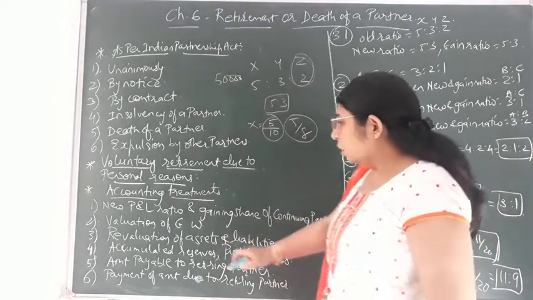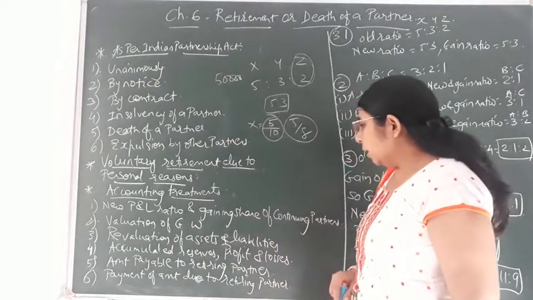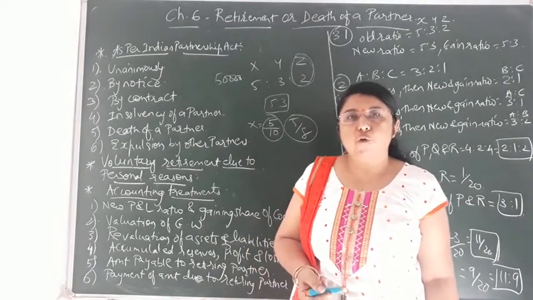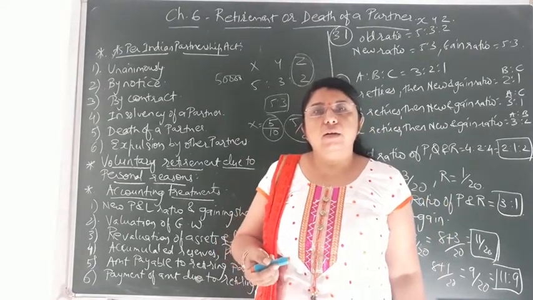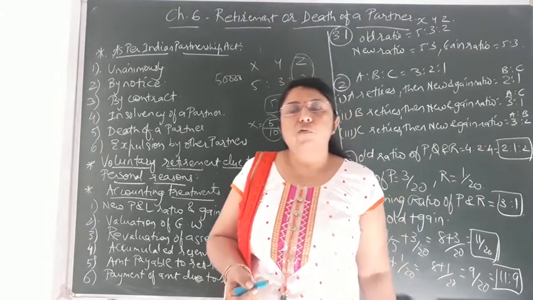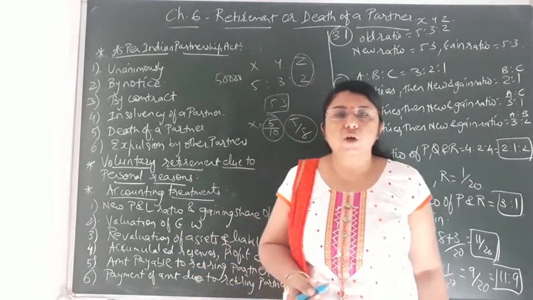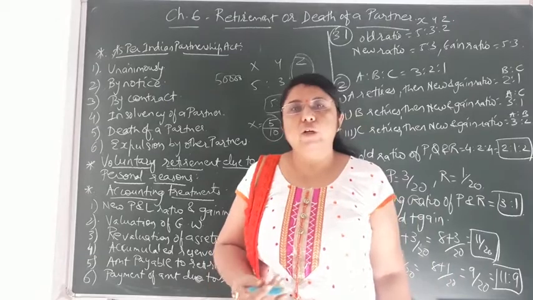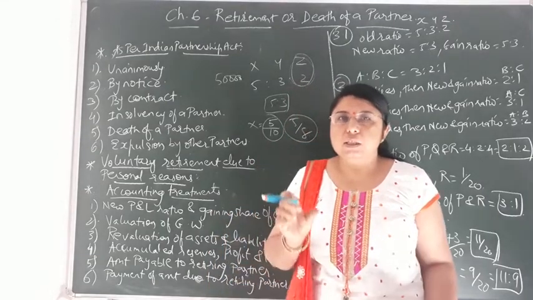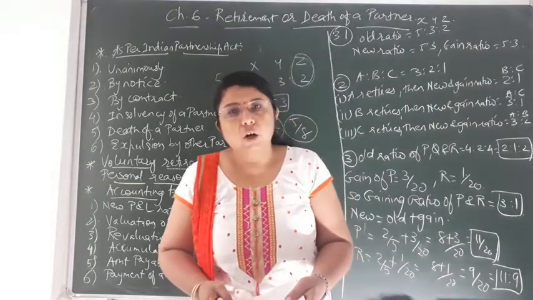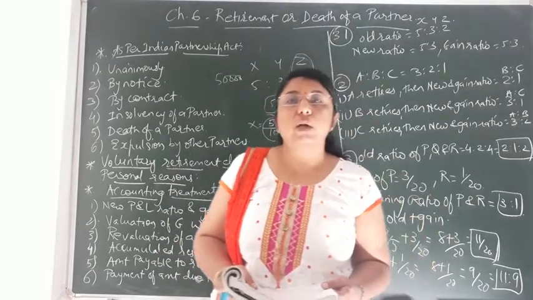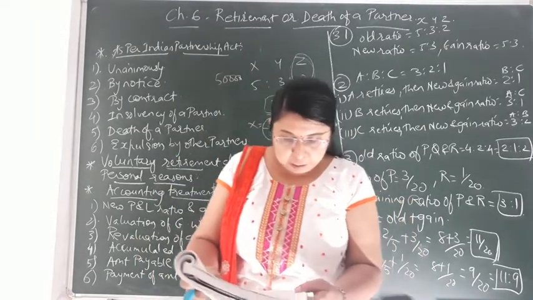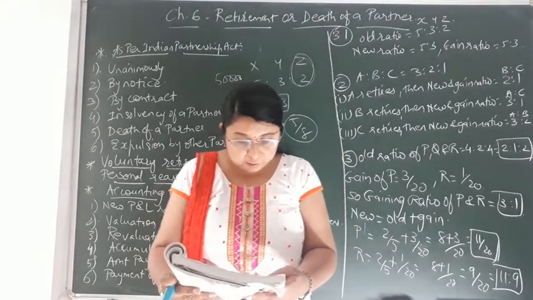Okay. Now the next point, that is the fifth one, amount payable to the retiring partner. Naturally he is retiring from the firm, so a certain amount of share of profit or the assets will be given to him at the time of retirement, because he has contributed many years in the business. So according to his share, the share of assets and profit will be given to him. Now for that, the details have been given to you on page number 226 of your textbook. So let us refer to what amount is payable to the retiring partner. That is page number 226, the 8th point, last, it is given to you.